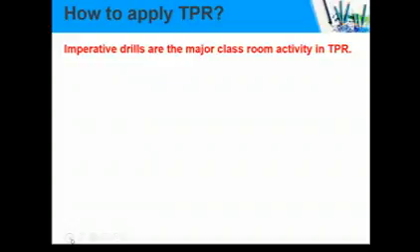How to apply TPR? Imperative drills are the major classroom activity in TPR. Like I said before, we do an imperative drill, giving instruction or commands for the students in order to get a response. We can give instruction and then check whether they have understood, whether they have got any clear meaning from us, or they are still confused. If they still don't know the meaning, you can give the model.